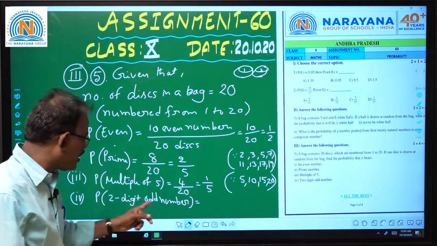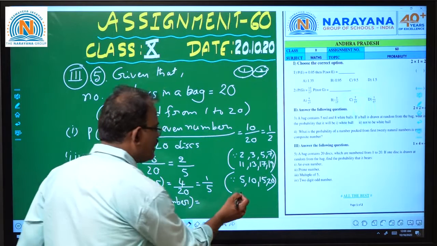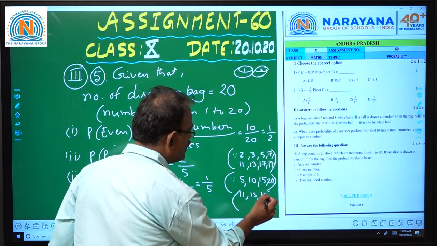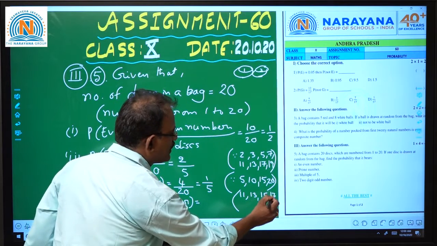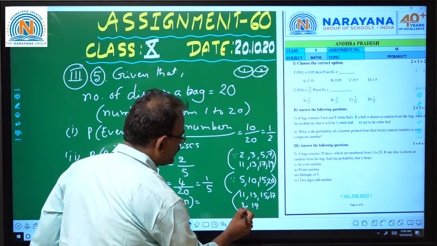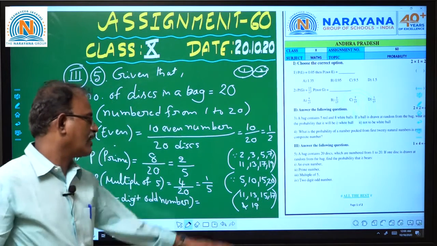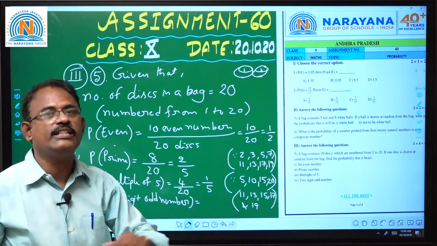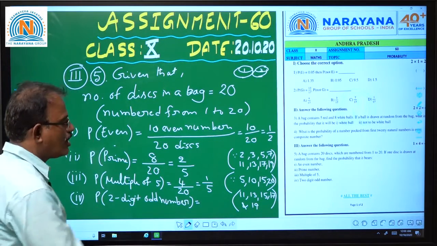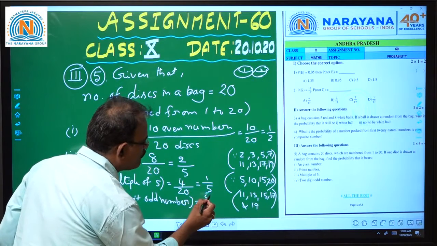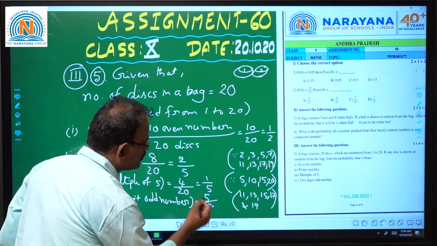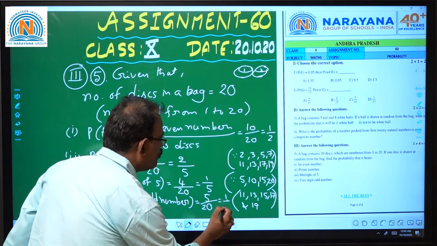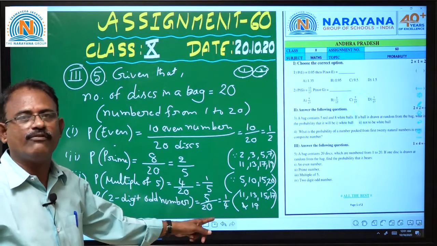In 10 to 20 we need odd numbers. So this is 11, 13, 15, 17 and 19. So 11, 13, 15, 17, 19 are odd and 2-digit numbers. How many are there? 5. So 5 favorable outcomes among the total outcomes. So this is 1 by 4, children.